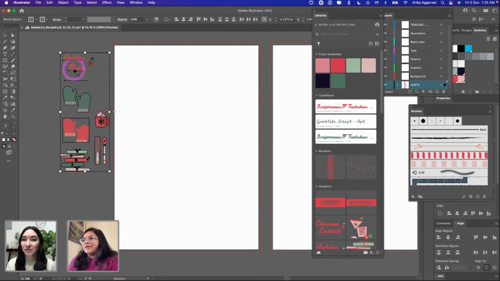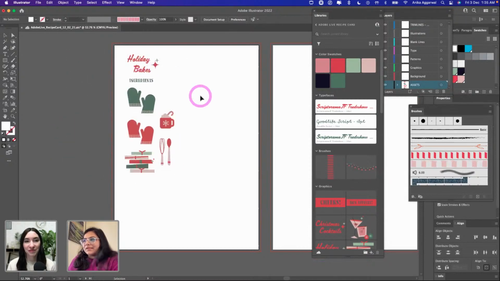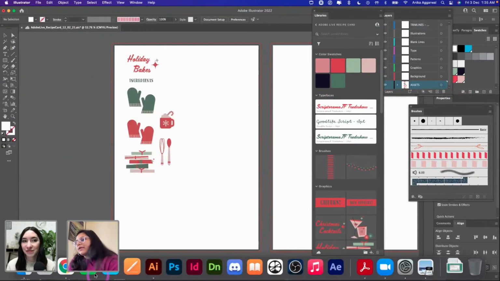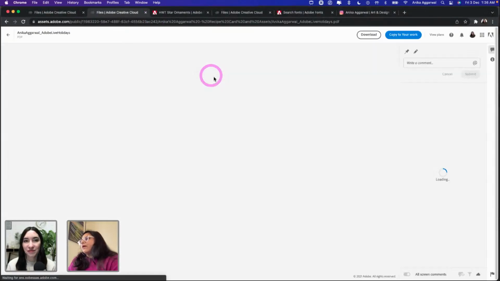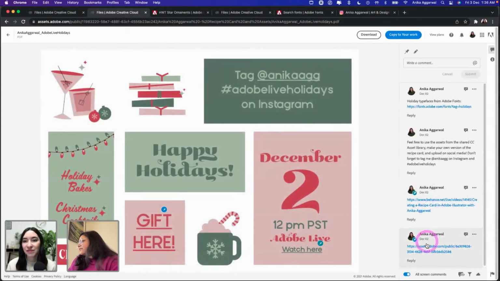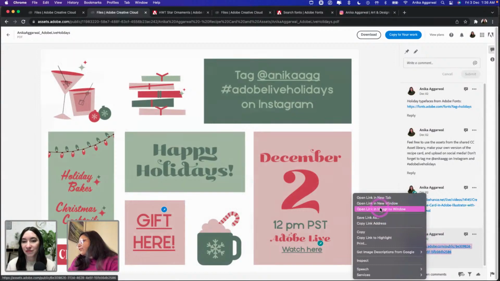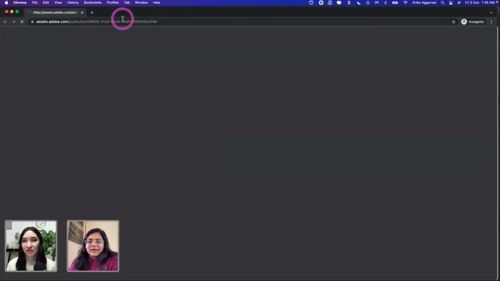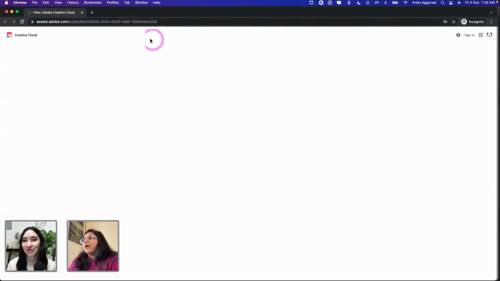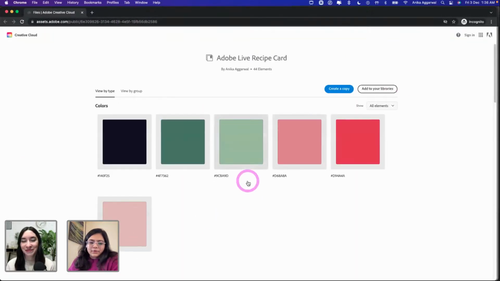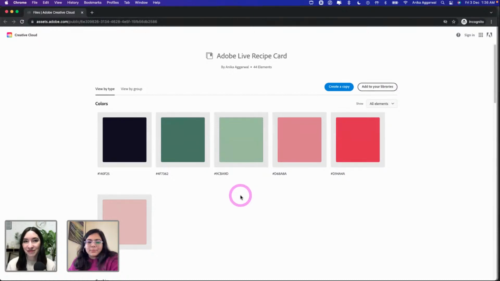This is my file right now. I have some of these assets from my library. One more thing, now that we are here: since I am already logged in, I'm going to open this link in an incognito window so that I can show you how it looks at your end. This is how it will look on your end if you open the asset library. You can choose to create a copy or add it to your libraries.